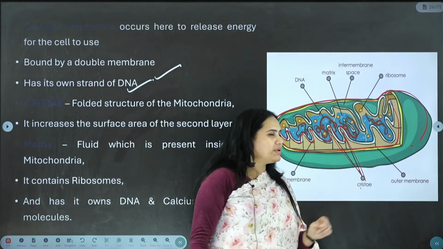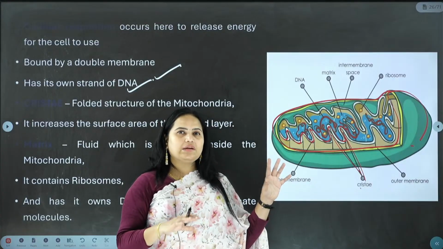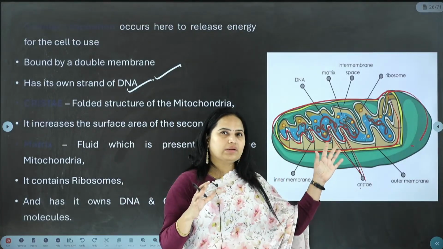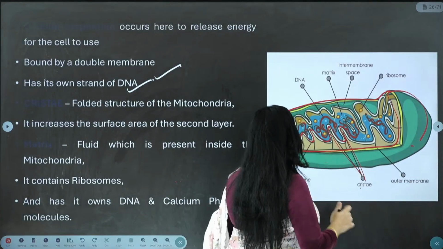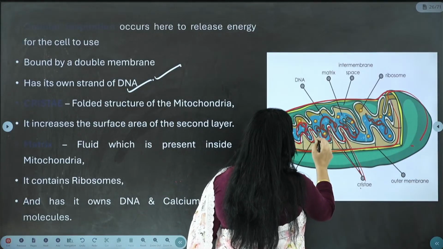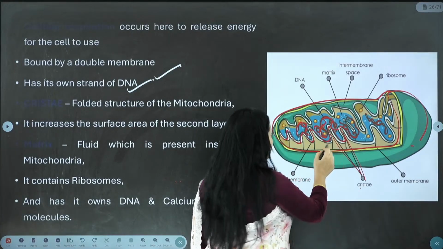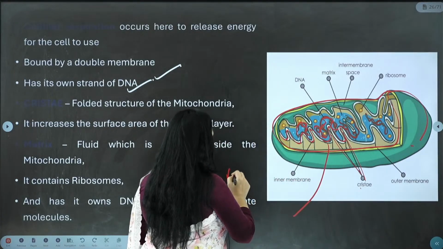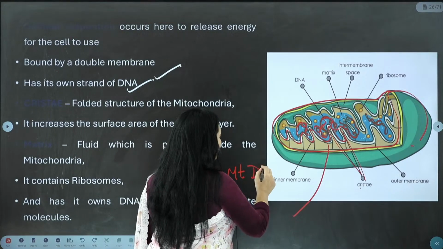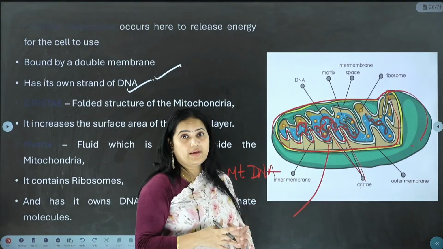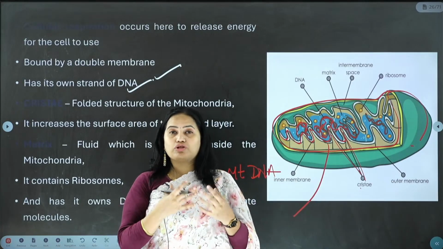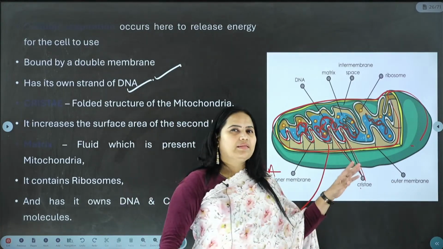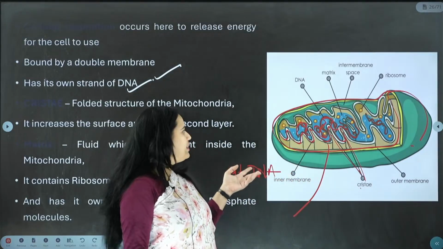Why is the cristae present? Cristae is present to provide space to the organelles, for maximal utilization of the space. And here can you see there are some noodle-like structures. That is your mitochondrial DNA. Did we understand that even the mitochondria has its own DNA? We have read that DNA also has its own DNA, which is nothing but called mitochondrial DNA.